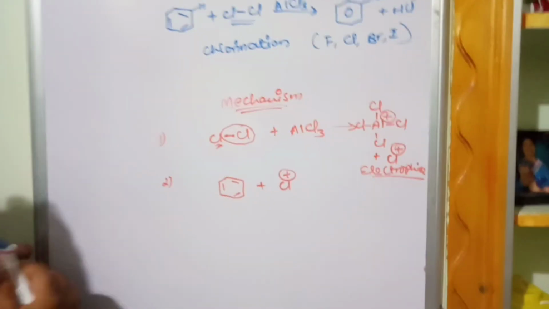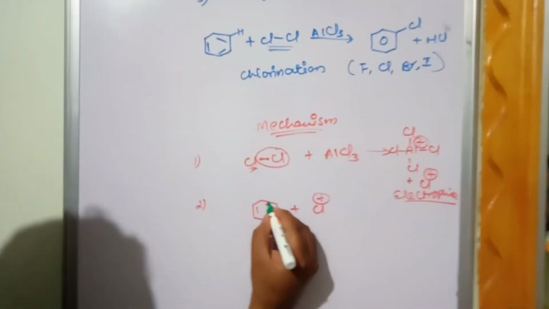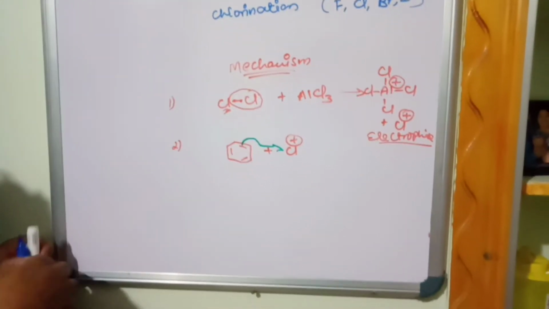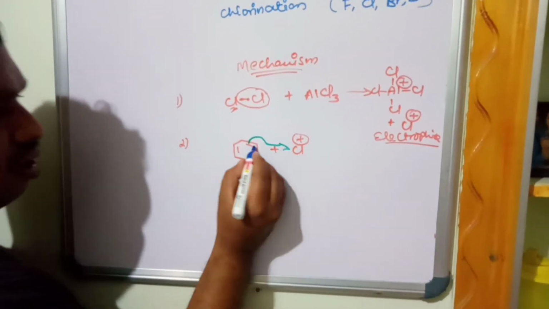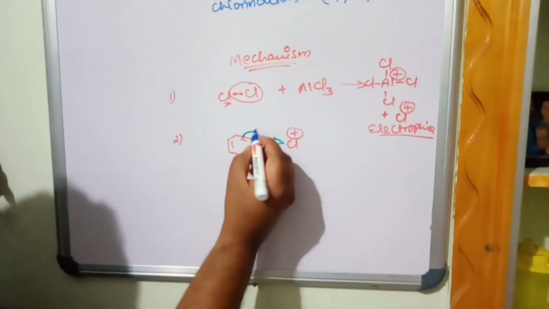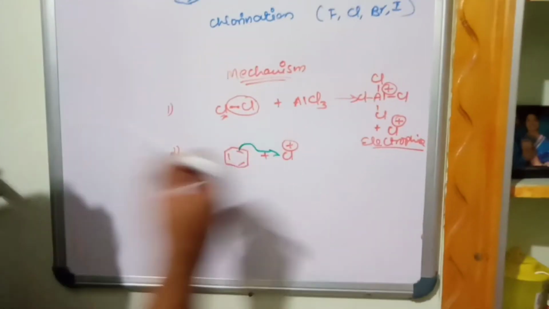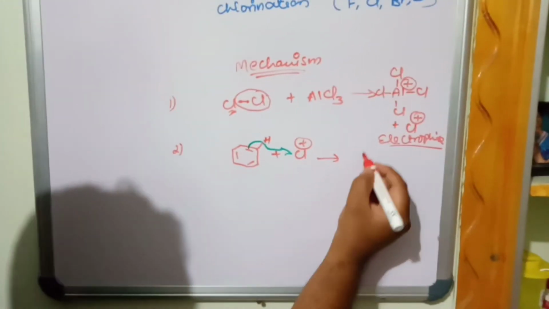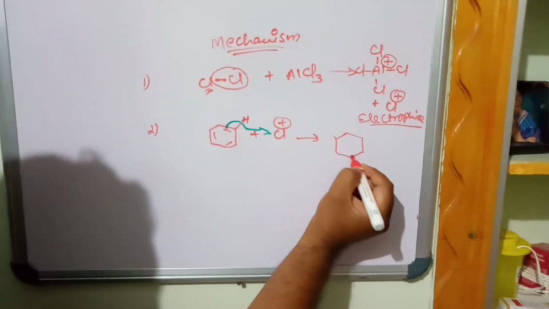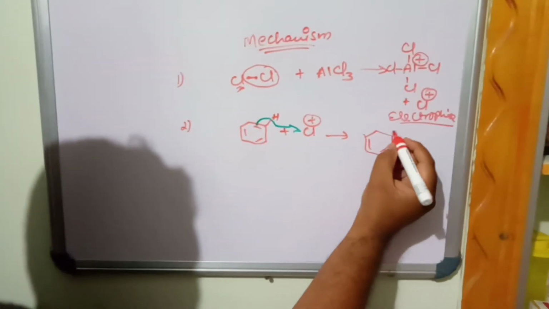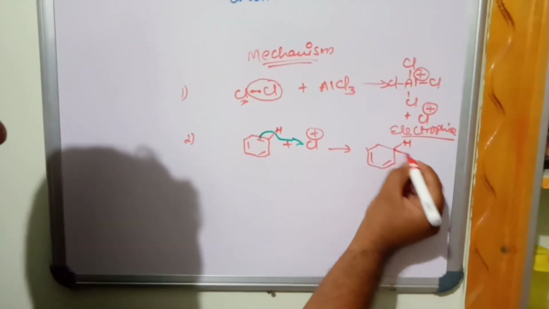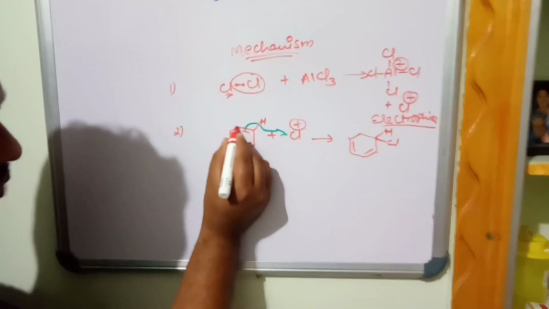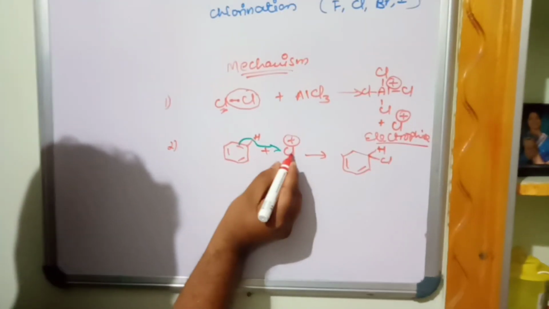How will it react? Particularly it will take the pair of electrons. It gives a pair of electrons, and as a result it forms a bond on this carbon atom. One of the hydrogens is also present and chlorine will get attached there. As a result it forms like this. It forms hydrogen and chlorine on the same carbon. From this carbon it is giving the pair of electrons to the chlorine.